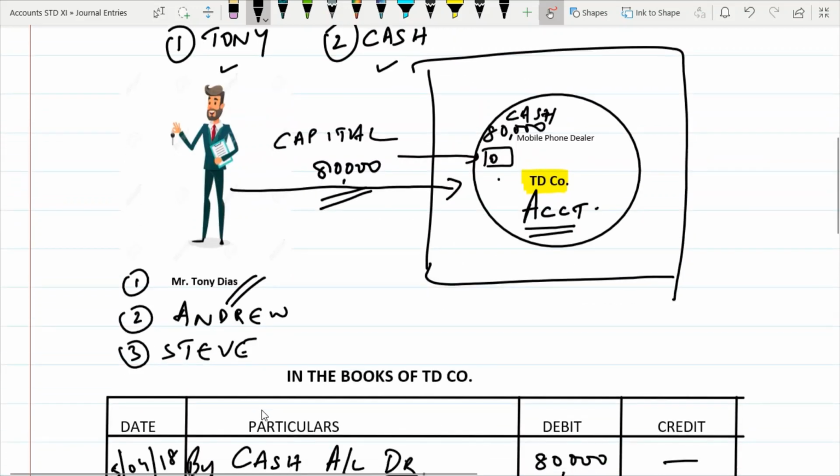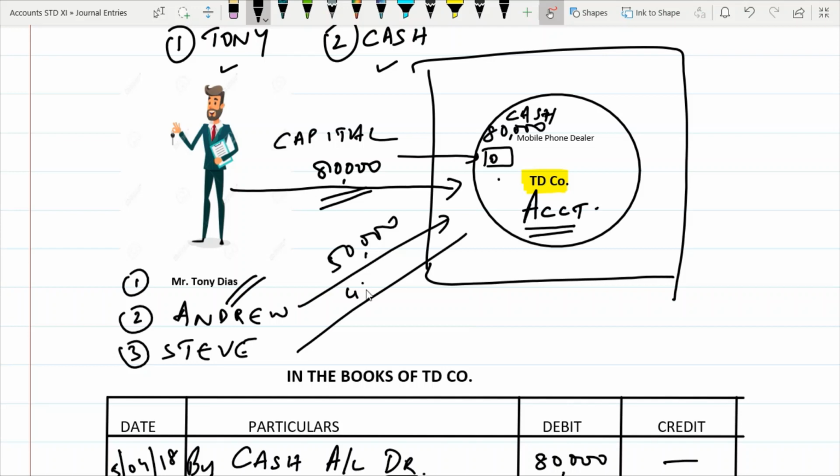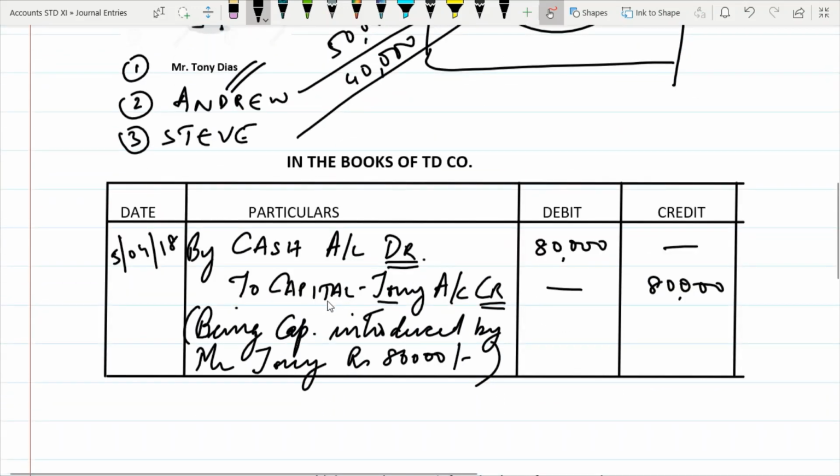If suppose there was Mr. Tony, there was Andrew and Steve. Now say Tony has put 80,000, Andrew has put 50,000, and Steve has put 40,000. If we had to just say capital, we would not know whose money is it. Is it Tony's money? Is it Andrew's money? Or is it Steve's money that is introduced?